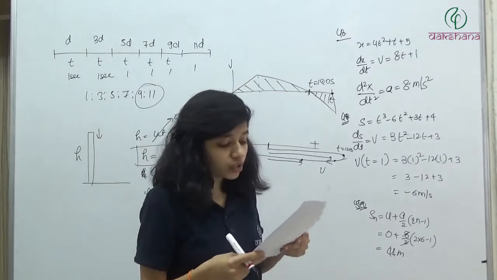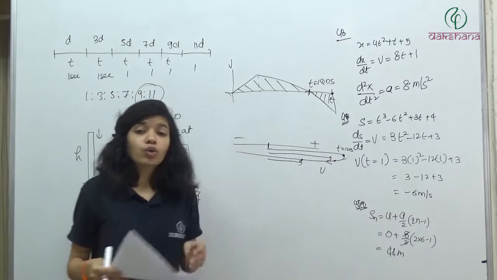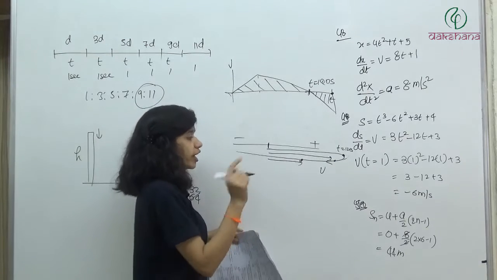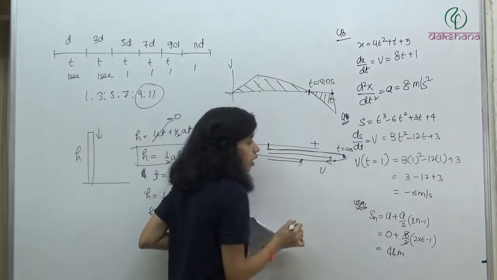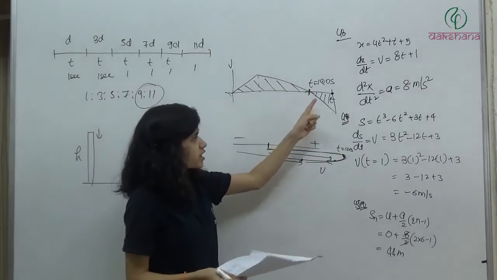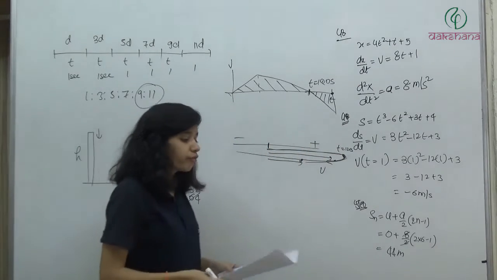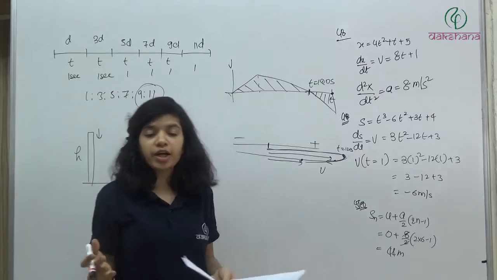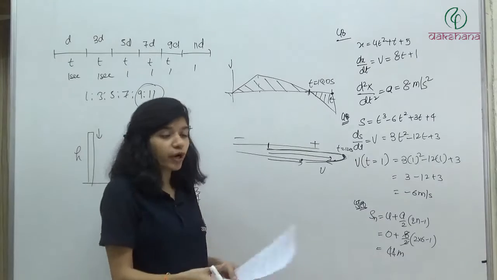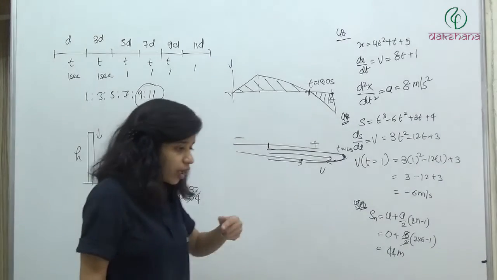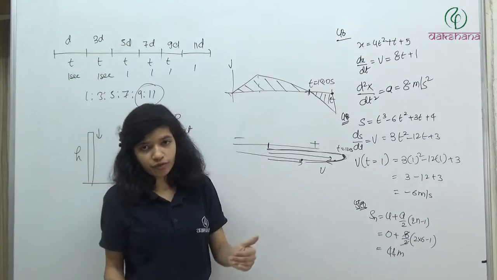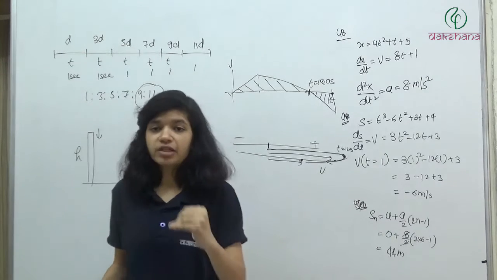So we have to find out the maximum height attained by the rocket. So at what time it will attain the maximum height? It will attain the maximum height or it will travel the maximum displacement up to this time, because after this time it has turned, it has taken a turn and its displacement is decreasing. So what we do when we have to find out the maximum displacement or maximum height, we see at which point the particle is taking turn, where it is changing its velocity direction, because as soon as the particle changes the direction of velocity, what will happen? Its displacement will start decreasing.